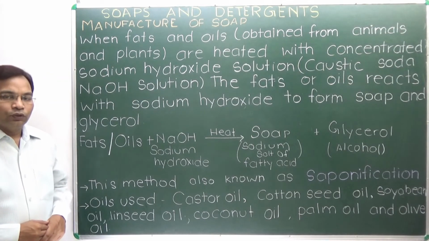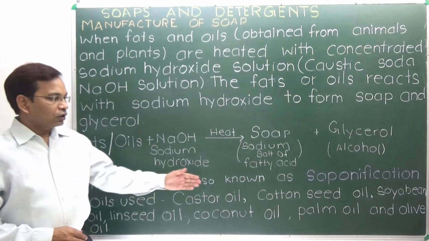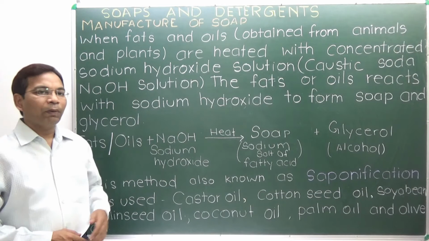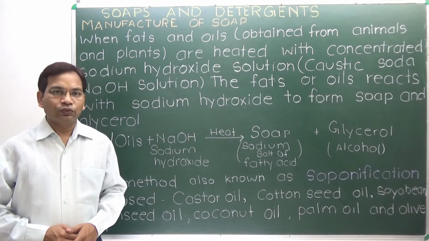Oils which are used for the preparation of soaps are castor oil, cottonseed oil, soybean oil, linseed oil, coconut oil, palm oil and olive oil. These oils are used to produce soap.